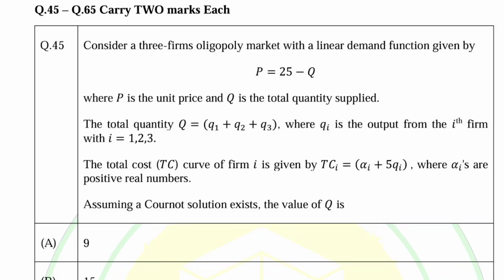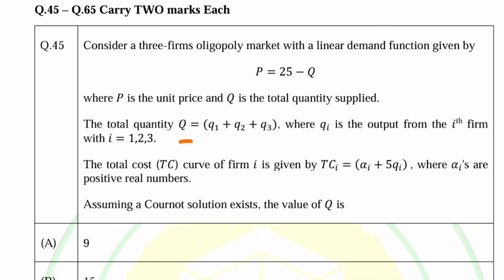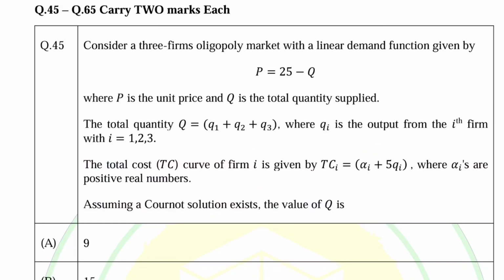Next question is, consider the 3-firm oligopoly market with linear demand function given by P is equal to 25 minus Q, where P is the unit price and Q is the total quantity supplied. If total quantity Q is equal to Q1 plus Q2 plus Q3, where Qi denotes the output of the ith firm with i equal to 1, 2, 3, the total cost curve of firm i is given by TCi is equal to Ai plus 5Qi, where Ais are positive real numbers. Assume the Cournot solution exists, the value of Q we are supposed to find out.